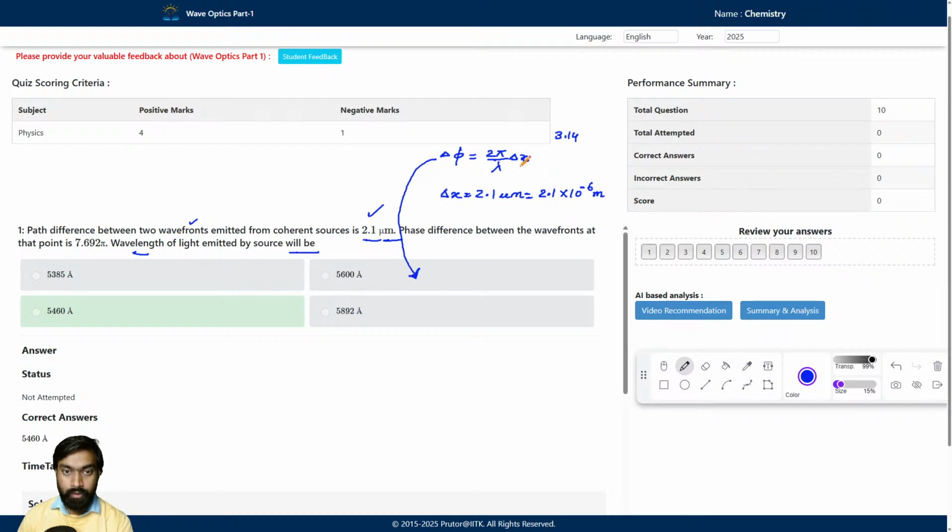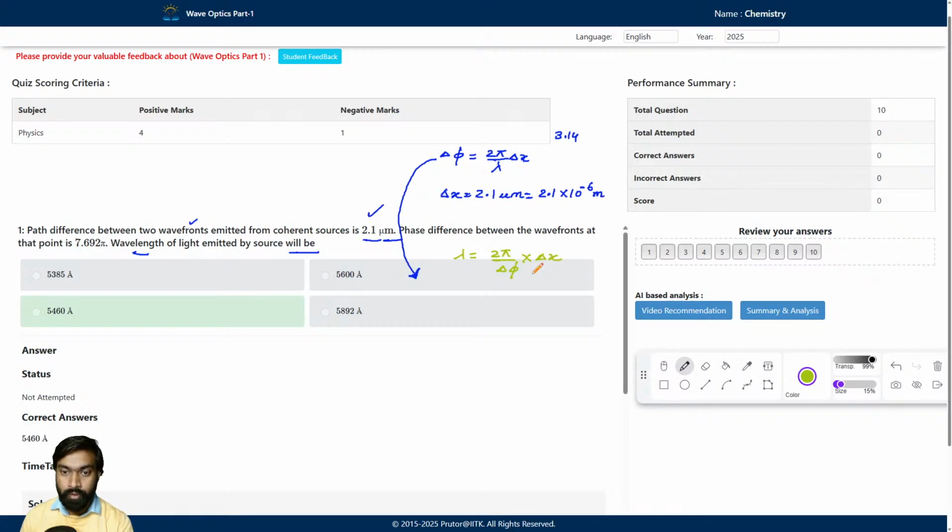So lambda will be like this. Lambda equal to 2 pi divided by delta phi into delta x.